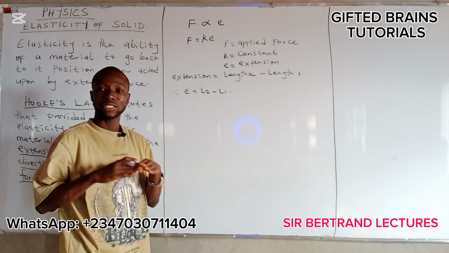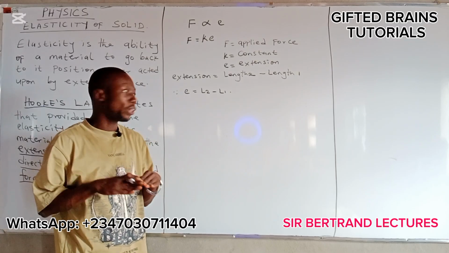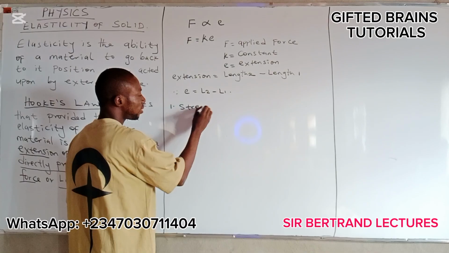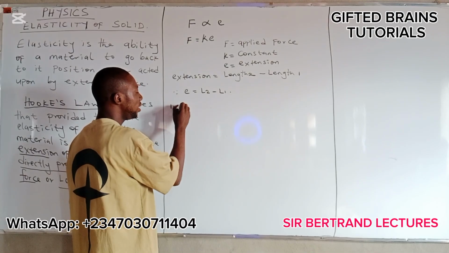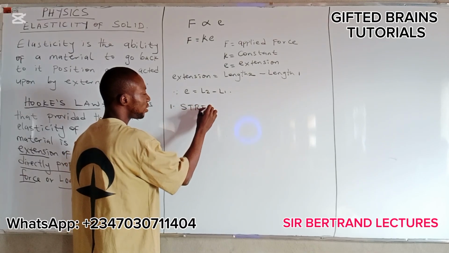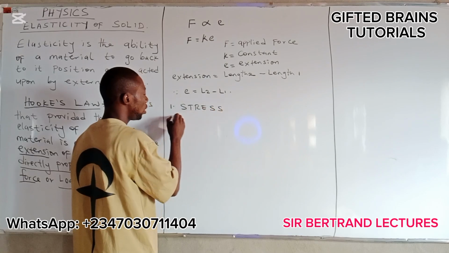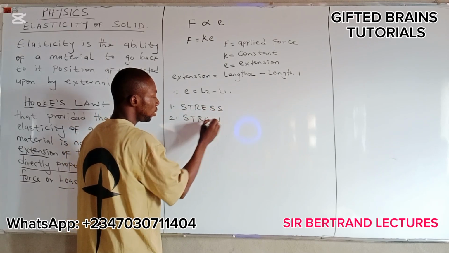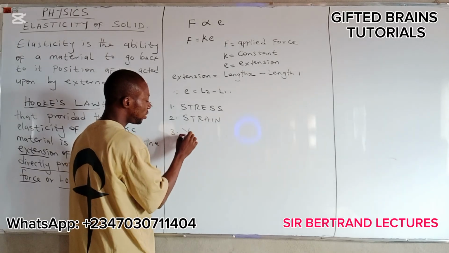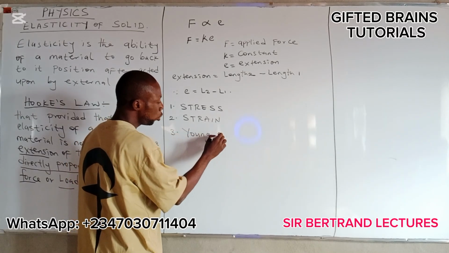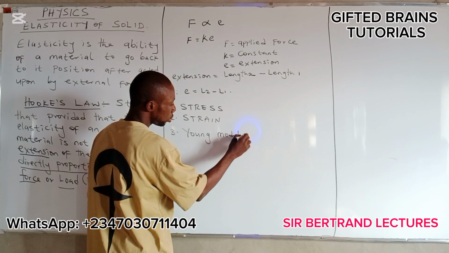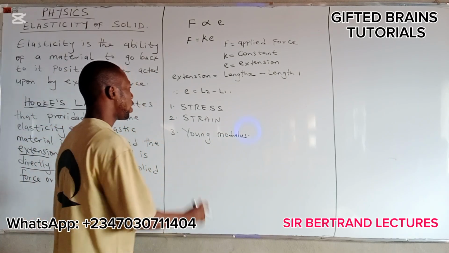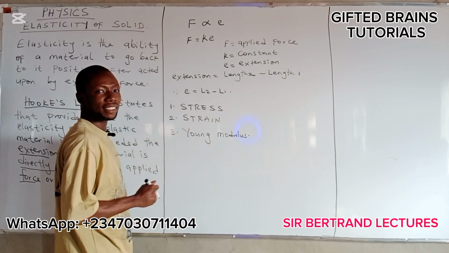Now, there are so many properties we are going to study in this topic. All right? There are so many terminologies we are going to look into. Number one is stress. Number two is strain. Number three is Young modulus. All right?